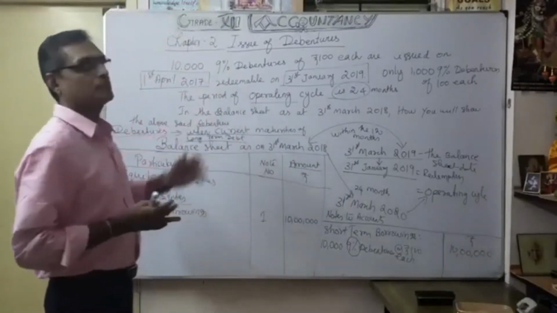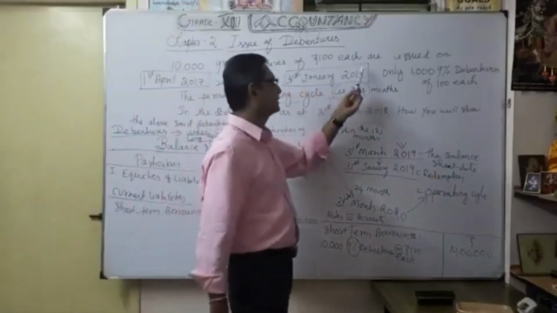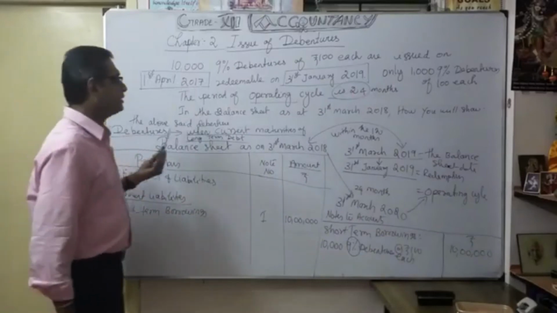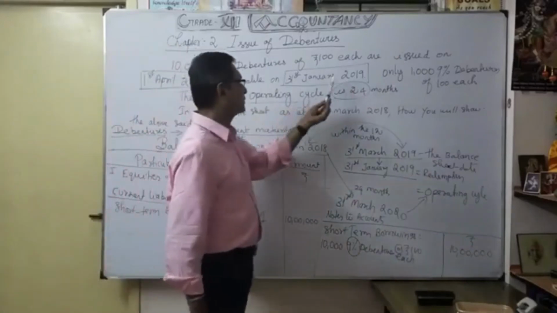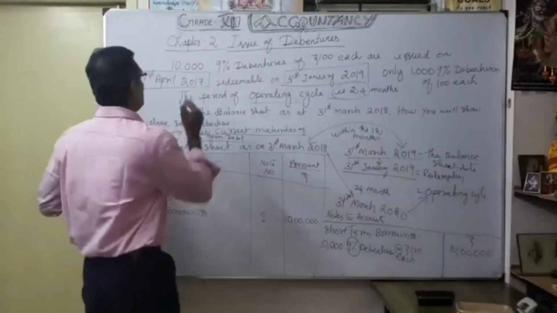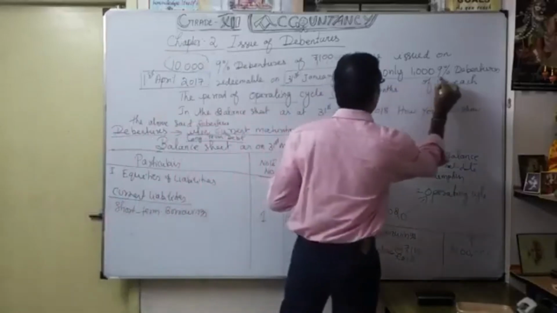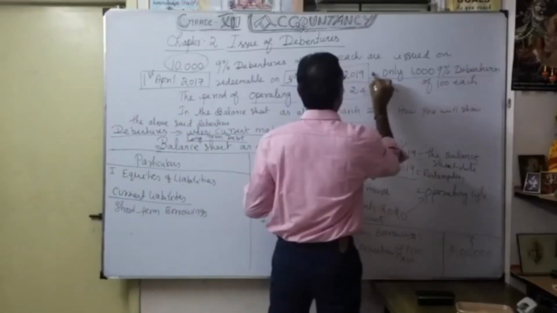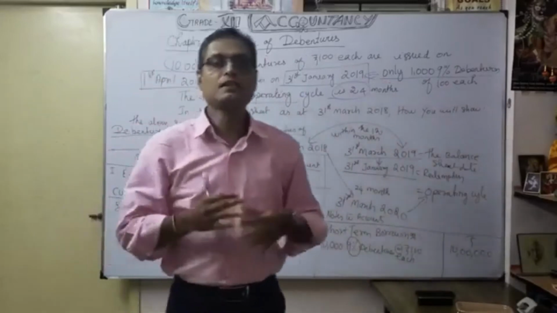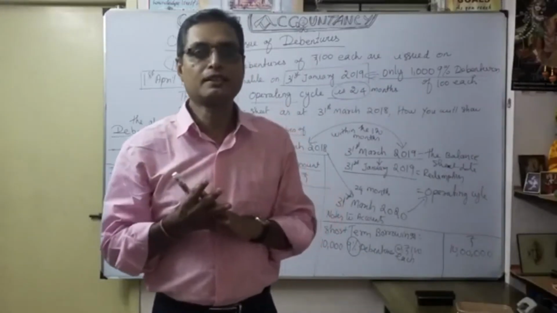The same example here: say 10,000 9% debentures of 100 each are issued on April 1st, 2017, redeemable on 31st January 2019. Not all of these 10,000 debentures, only 1,000 debentures take place for redemption on 31st January. So likewise, I will show it in a balance sheet, and this is how you classify this type of debenture.